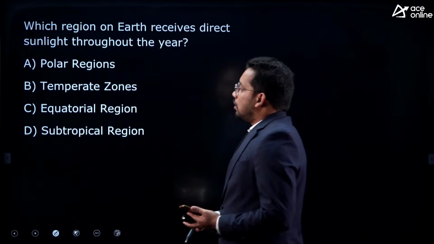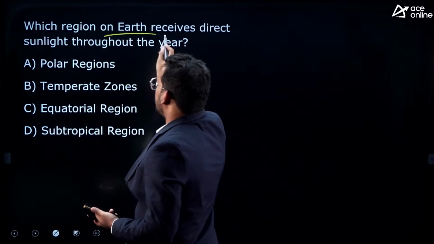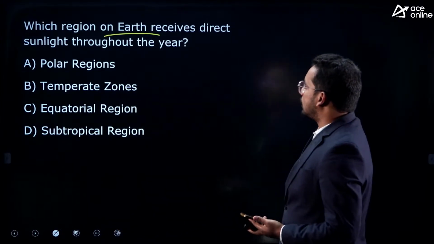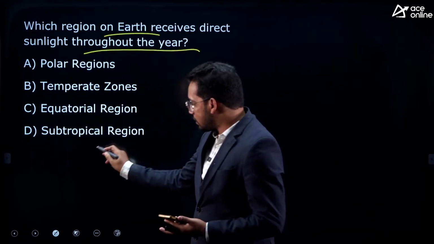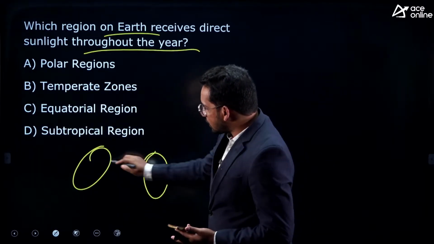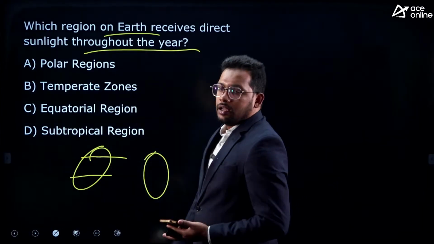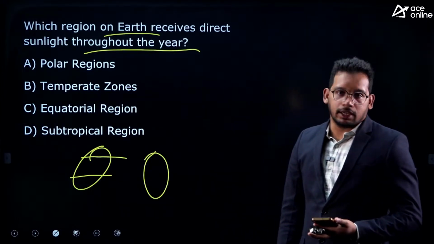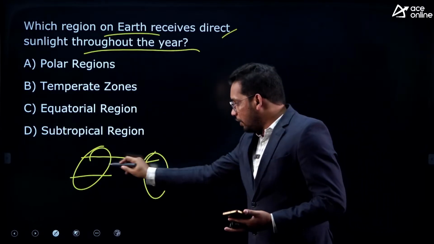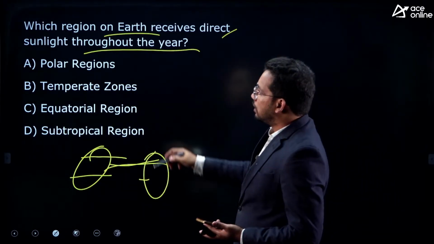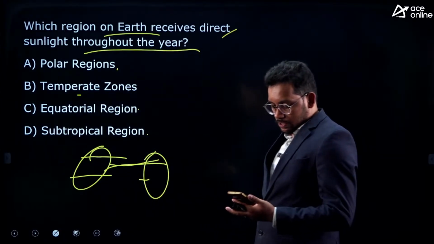Next one. This is a previous question from RRB NTPC, so they can repeat these questions in other exams. Which region on Earth receives direct sunlight throughout the year? Throughout the year, as Earth is tilted, sun rays fall from the Tropic of Cancer to the Tropic of Capricorn. Which region receives sunlight directly, not by reflection or refraction? Polar regions, temperate regions, equatorial regions, or subtropical regions.